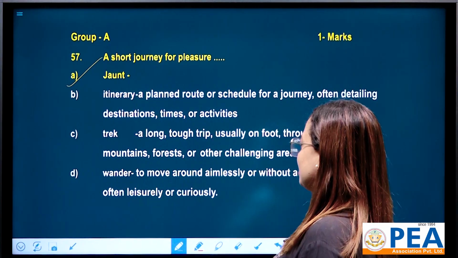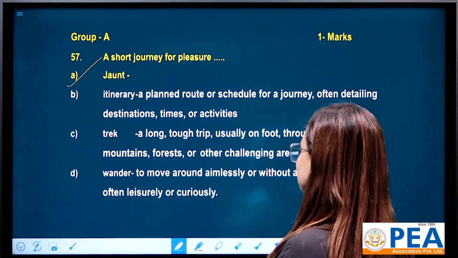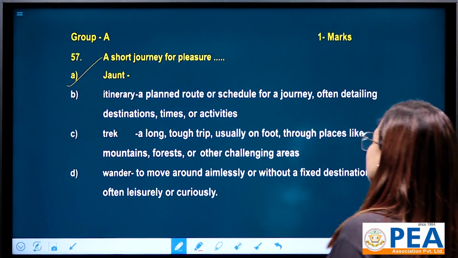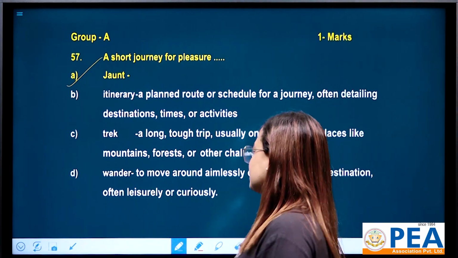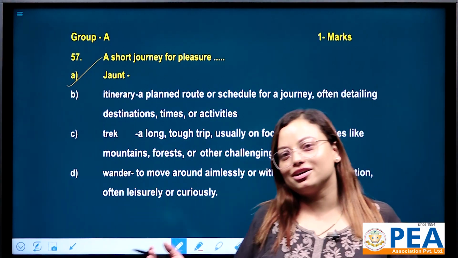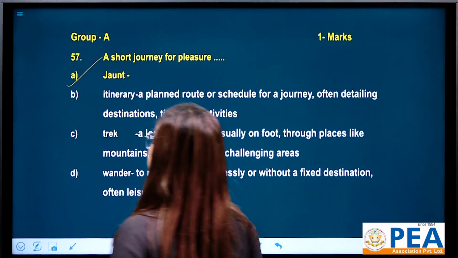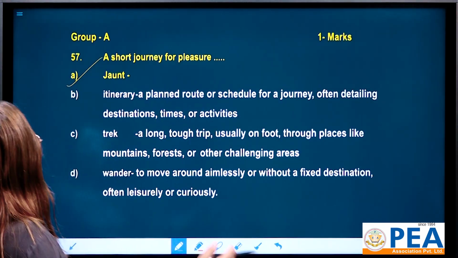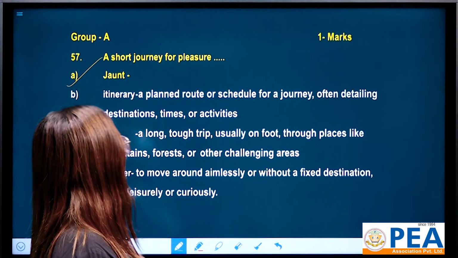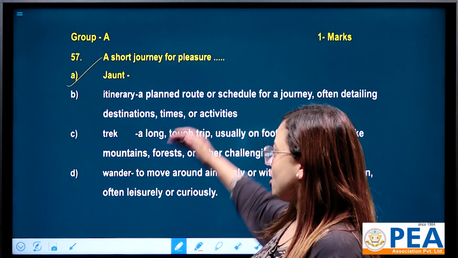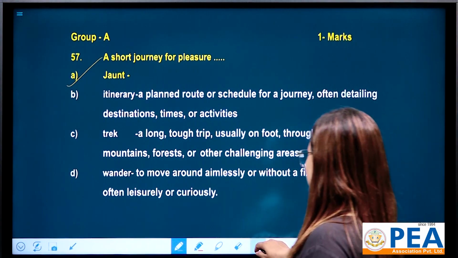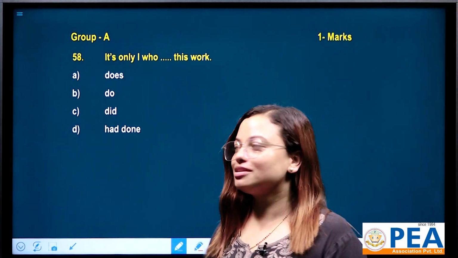And option number D, wander. Wander stands for to move around aimlessly or without a fixed destination, often leisurely or curiously. So the correct answer is jaunt, because jaunt stands for a short journey for pleasure. That's why option number A is correct for this question. This is question number 58.